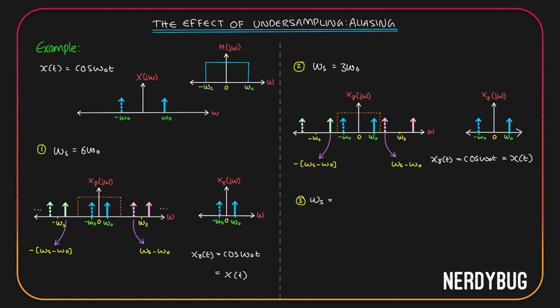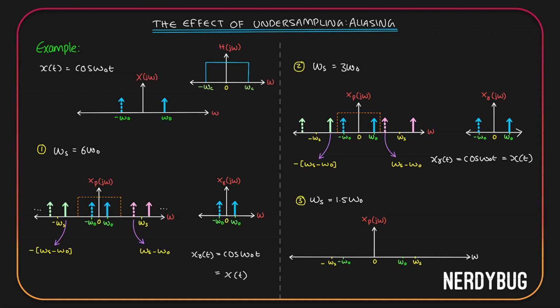Here the sampling frequency omega s is 1.5 times omega naught. Clearly it is less than the Nyquist rate. Let us see what happens. I have taken minus omega s and omega s here. I need omega s to be 1.5 times omega naught. So I will take omega naught and minus omega naught like this. Minus omega naught is over here, omega naught is over here, and clearly omega s is 1.5 times omega naught.